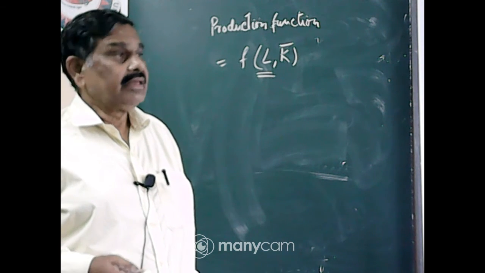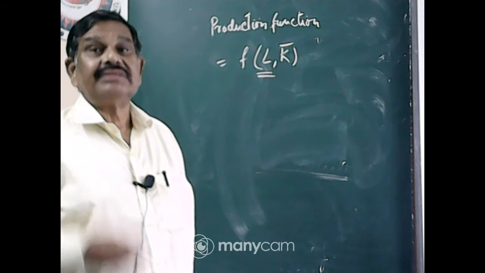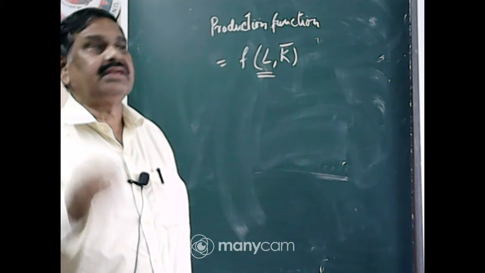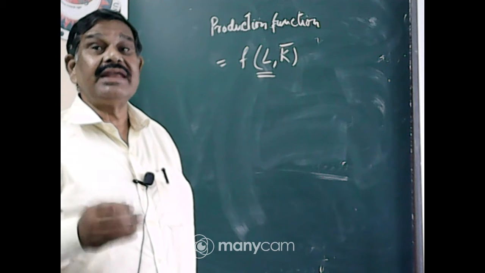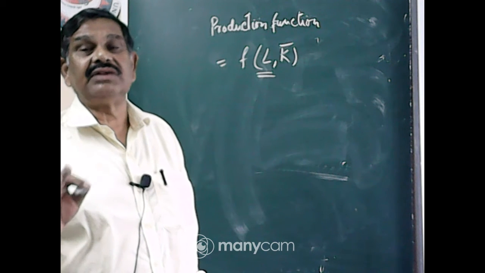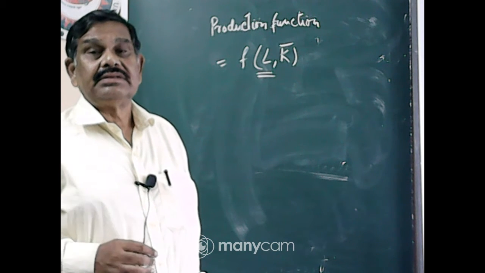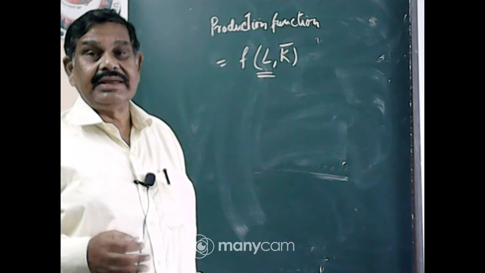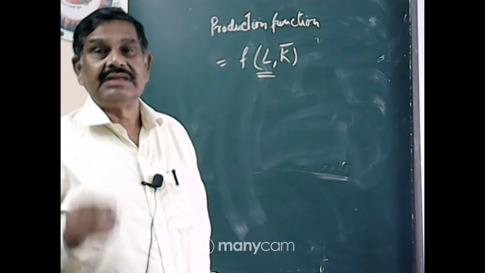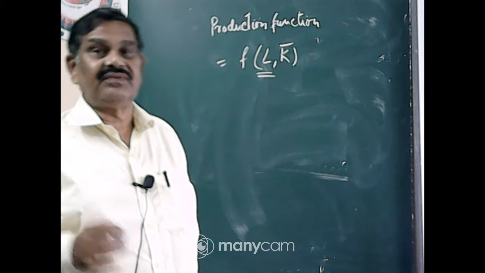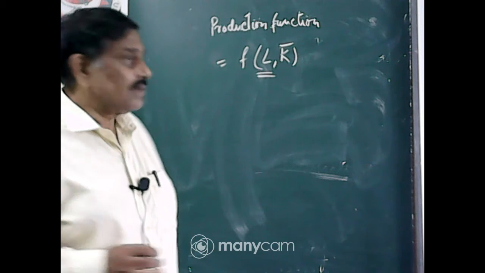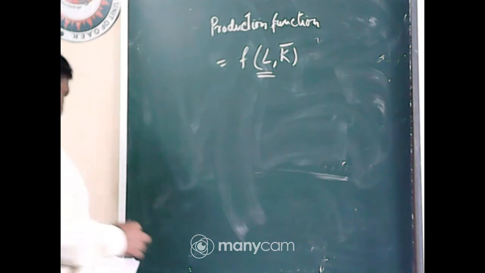If production could be increased continuously with the increase of labor, then there would be no want in the world, because particularly in India and some third world countries, labor is cheaply available and can be utilized in the field of production as much as required. Therefore, it cannot be.